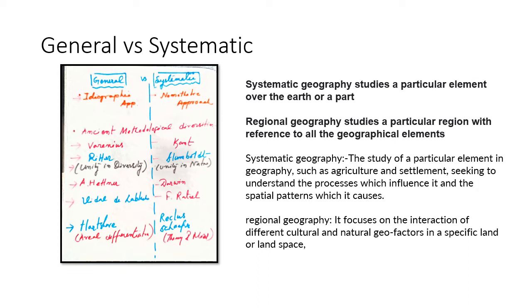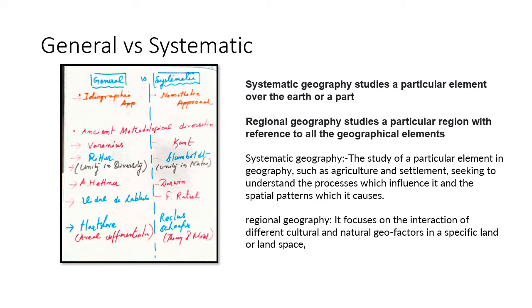The systematic approach is basically focused mainly on the element of the earth's surface, then other geographical attributes come. Regional or general geography is basically focused on the geographical space, then other geographical elements come later. In the first, the priority is the geographical space, and in the second, for systematic geography, the priority is the particular element. So the basic difference is the focus and priority of attention.